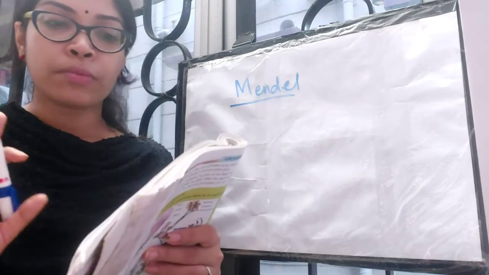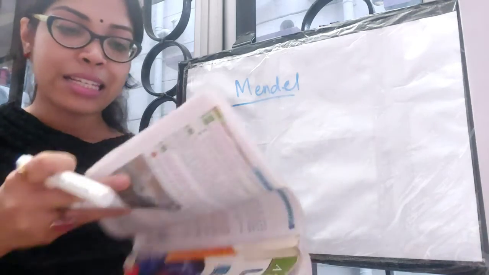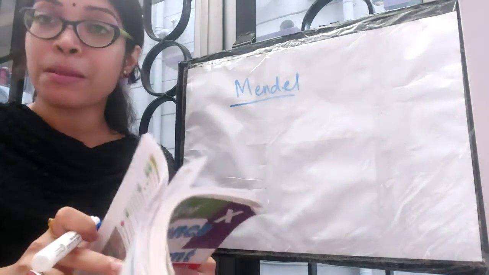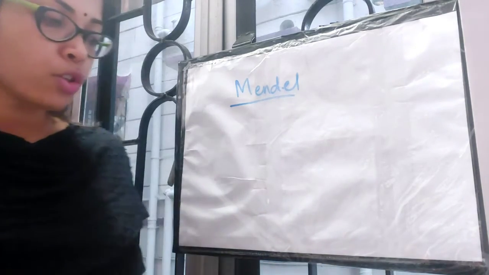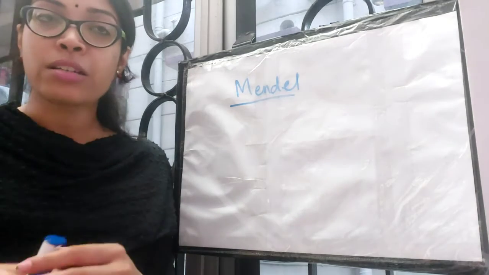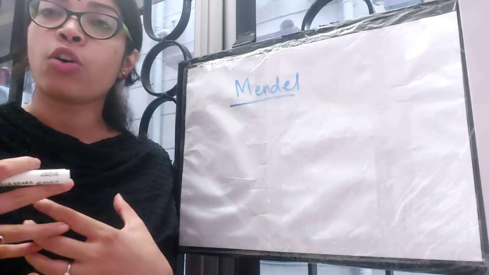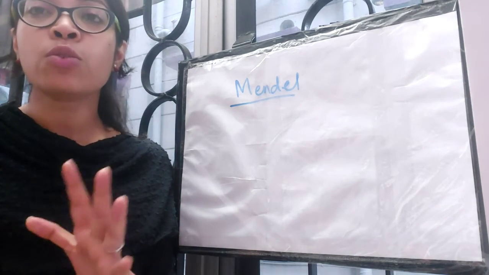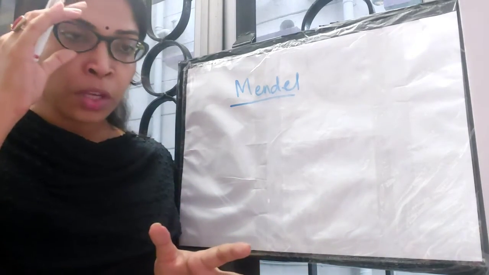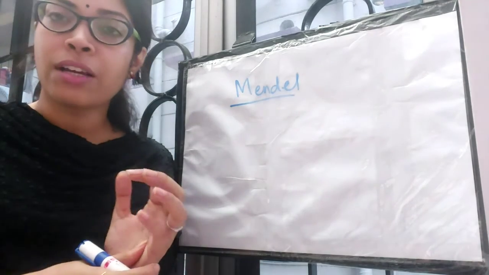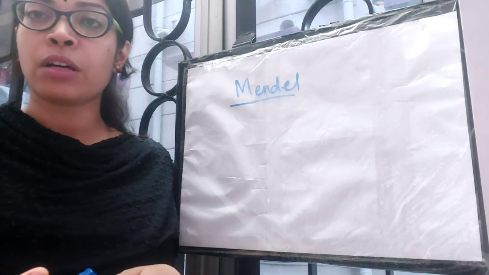Okay, so whatever I have discussed today, I hope that is clear to you all. Next day I will start with the monohybrid cross, that is, Mendel's laws and the monohybrid cross, and then I will move on to the dihybrid cross slowly, and those things are quite difficult. To understand those properly, you need to have a very good concept of the previous topics of this chapter that I have done till now. So go through the chapter very well, and in the online class you can tell me where you are having the problem. Okay, thank you.